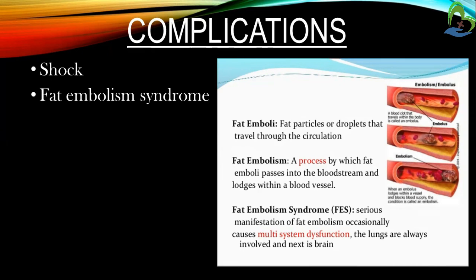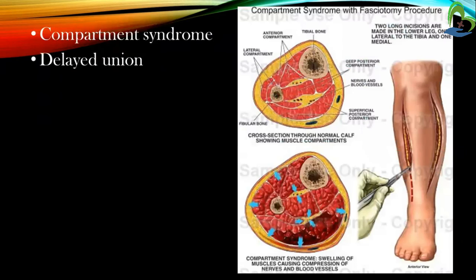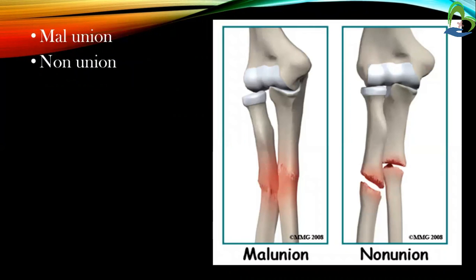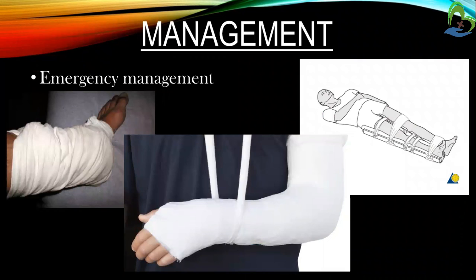Fat embolism syndrome is a serious manifestation of fat embolism, occasionally causing multi-system dysfunction. The lungs are always involved, and next the brain is also involved in this condition. Then compartment syndrome, a swelling of the muscles causing compression of the nerves and blood vessels. Then delayed union, heterotopic ossification, malunion, and non-union.